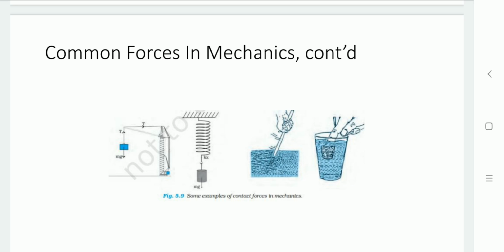This can be traced to electrical forces between charged bodies. This microscopic origin of the force is complex and not useful at the mechanics level, so we are avoiding going through that microscopic scale.